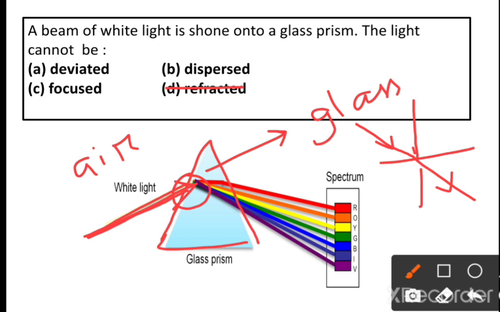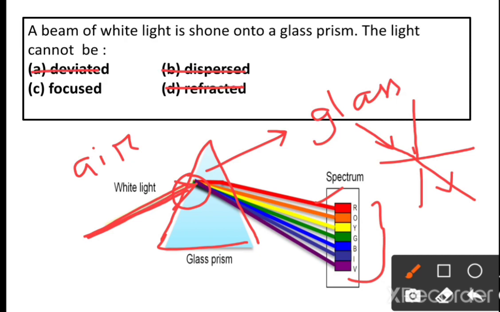After refraction, the refracted rays are dispersed into 7 colors. That is called dispersion. Due to the different deviation, the different colors are deviated at different angles.